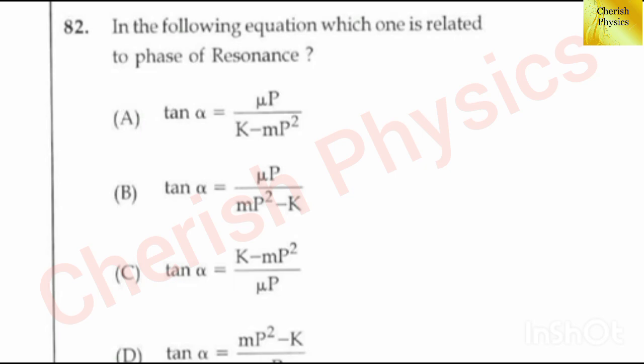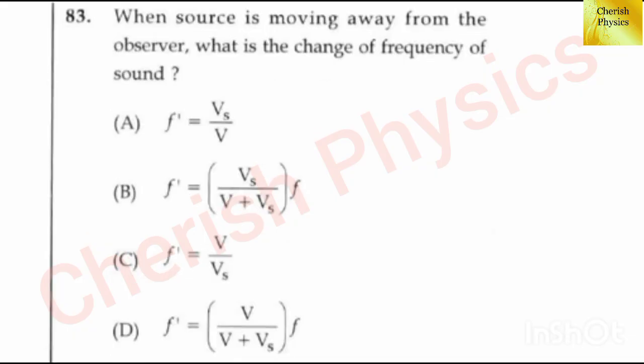12th question. In the following equation, which one is related to phase of resonance? The answer is option A, tan alpha equal to mu p divided by k minus m p squared. 13th question. When source is moving away from the observer, what is the change of frequency of sound?